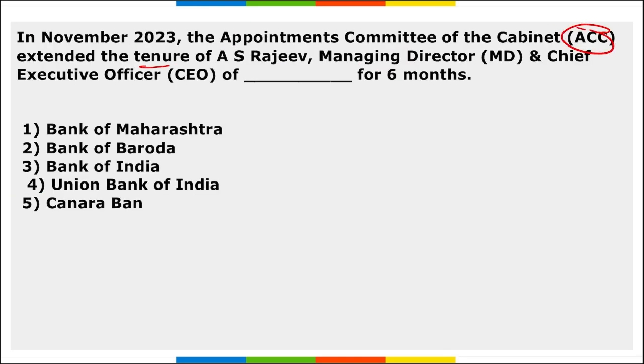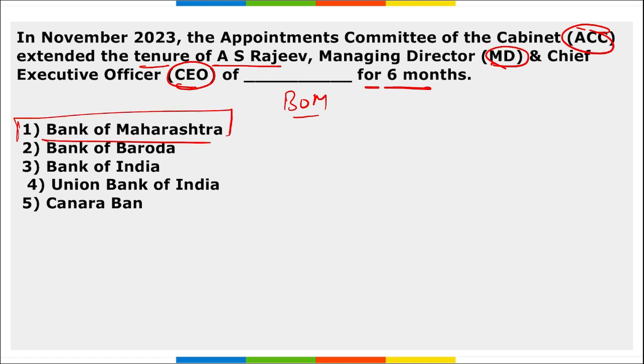ACC extended the tenure of AS Rajiv, the Managing Director and Chief Executive Officer of Bank of Maharashtra, for the next 6 months. Right?